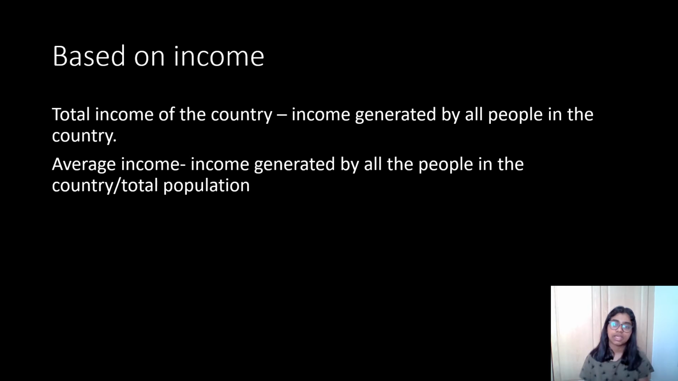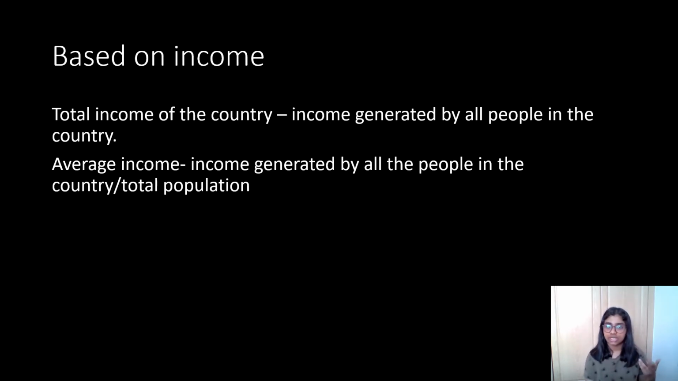First, let me explain why we don't use total income to compare countries. Now, total income is the income generated by all the people in the country. But total income depends also on the population. If the population is high, their total income will most likely be high. If that population is low, their total income also would be low.